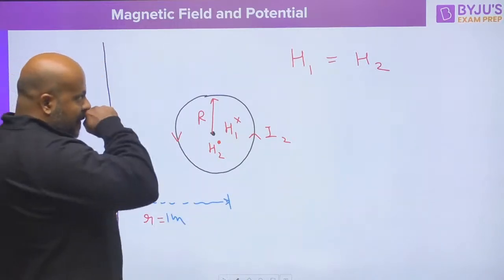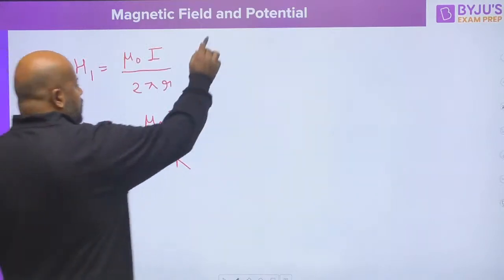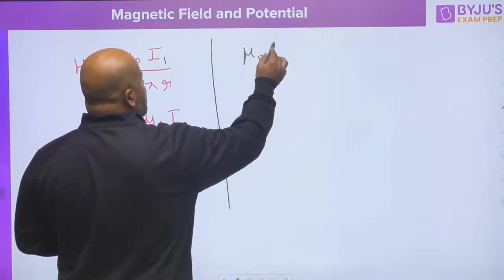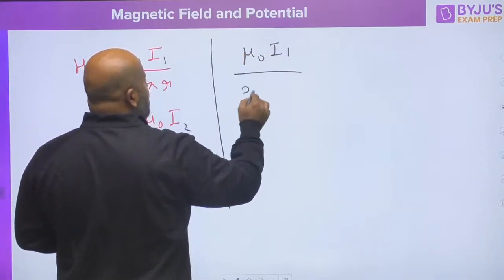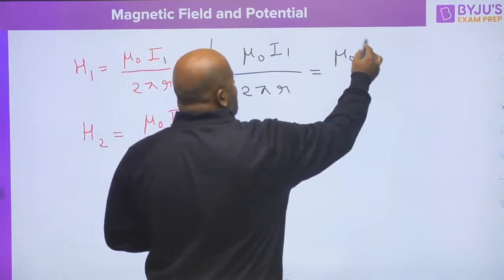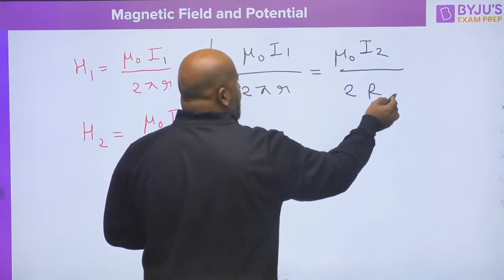So just put in this equation, H1 is equal to H2, this is going to be I1, this is going to be I2, this is going to be mu naught I1 upon 2 pi small r is equal to mu naught I2 upon 2 capital R.